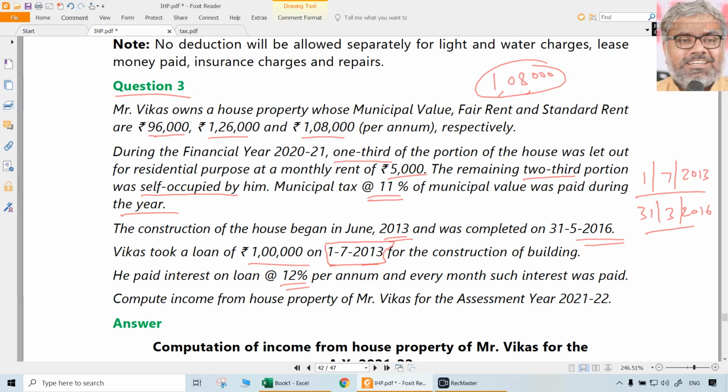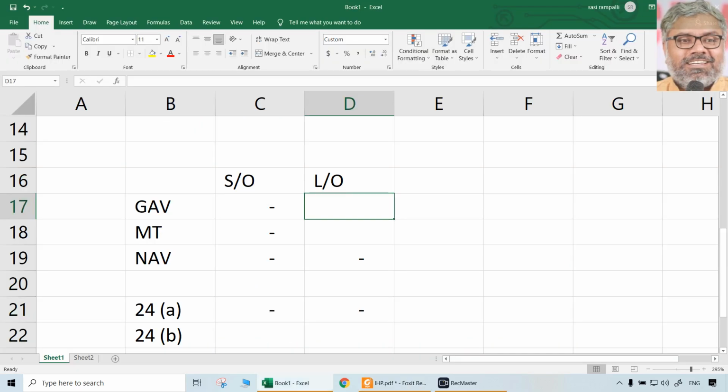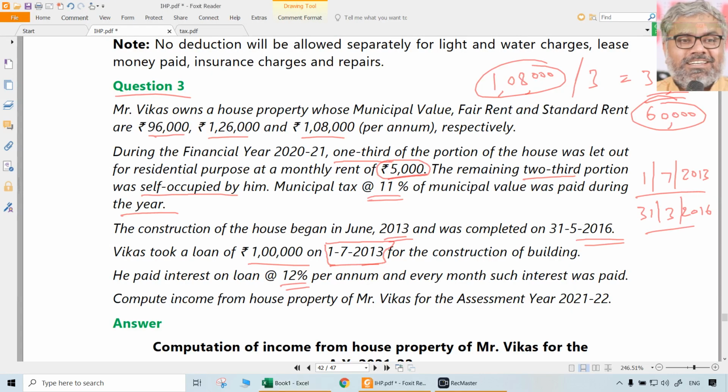For let out portion, 1,08,000 was the expected rent. Out of that, how much was let out? 1/3 was let out. 1/3 was let out means expected rent for the let out portion will be how much? 36,000. That will be compared with what? Actual rent. Monthly rent of 5,000 rupees was received. That monthly rent 5,000 means 60,000 rupees is the actual rent received from that let out portion. Naturally, whichever is higher, 60,000 will be the gross annual value of this property.